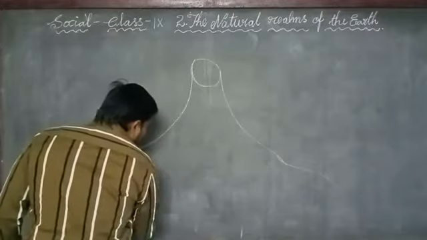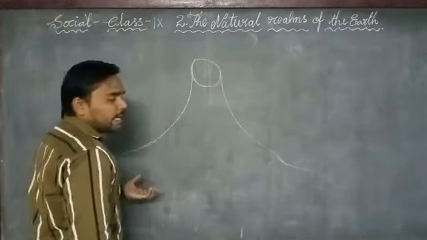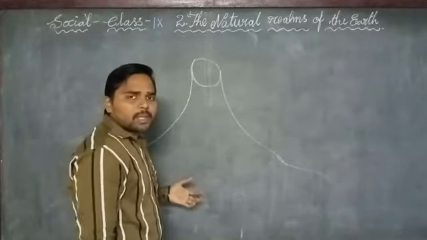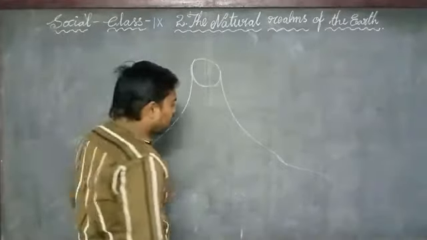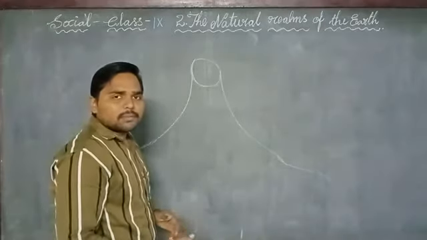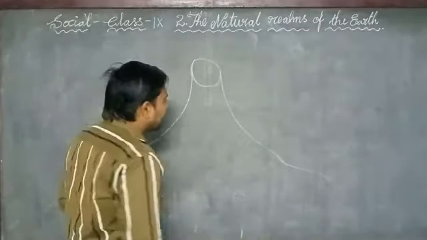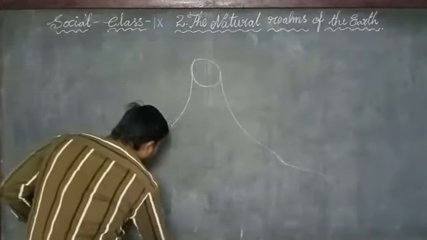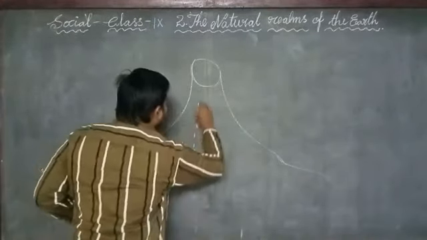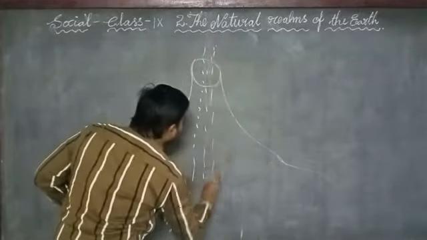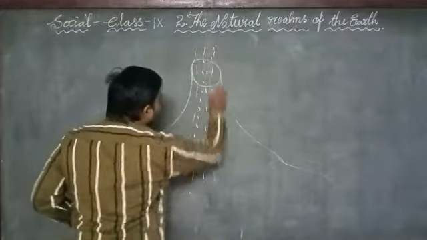If any plate tectonics happen between the earth's plates, immediately the molten material from the mantle will come to the surface of the earth through the volcanoes.